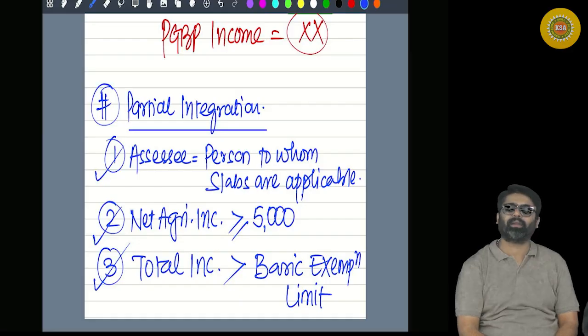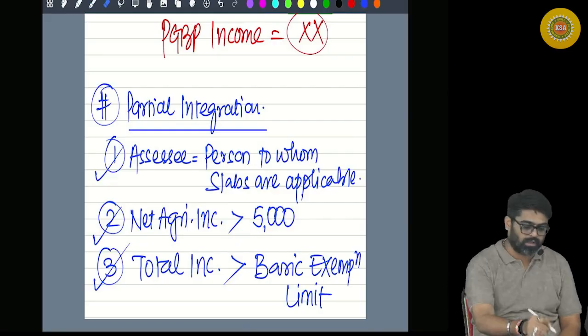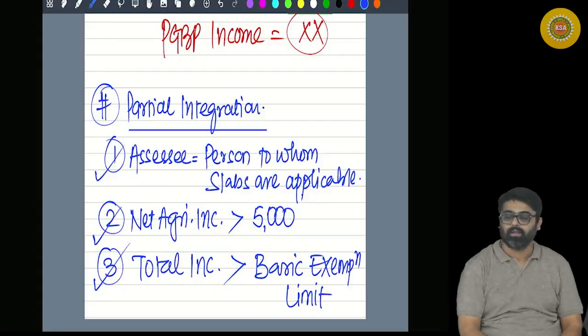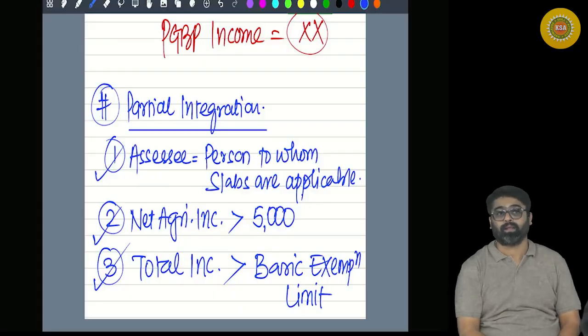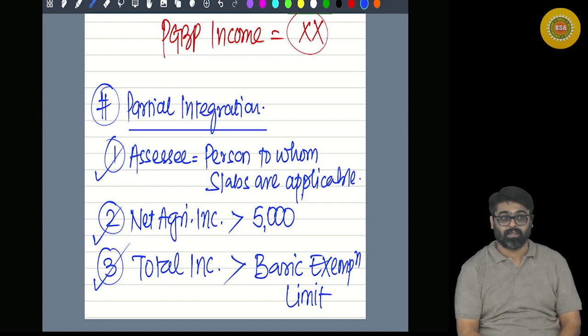If these three conditions are fulfilled in the question, are you an assessee to whom slab rates are applicable? Yes. Are you earning agricultural income also exempt under 10(1)? How much? More than 5,000. And you are liable to pay tax also. Why? Because your total income is more than basic exemption limit.